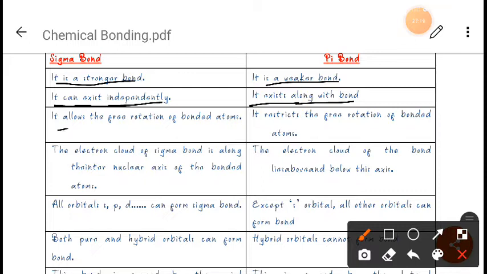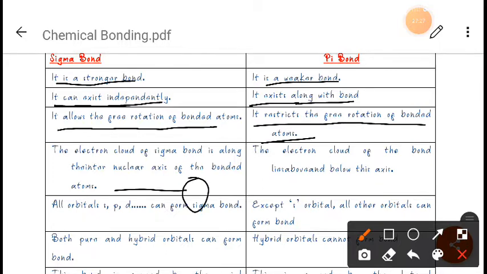Now next, a sigma bond allows free rotation of the bonded atoms, and a pi bond restricts the free rotation of the bonded atoms. I will give you one example. Suppose this is one ball and this is another ball, so we can easily rotate this, right? But when there is a pi bond, we cannot rotate this, right? There will be a restriction because of this. So in a sigma bond free rotation is possible, but in a pi bond free rotation is not possible, right?